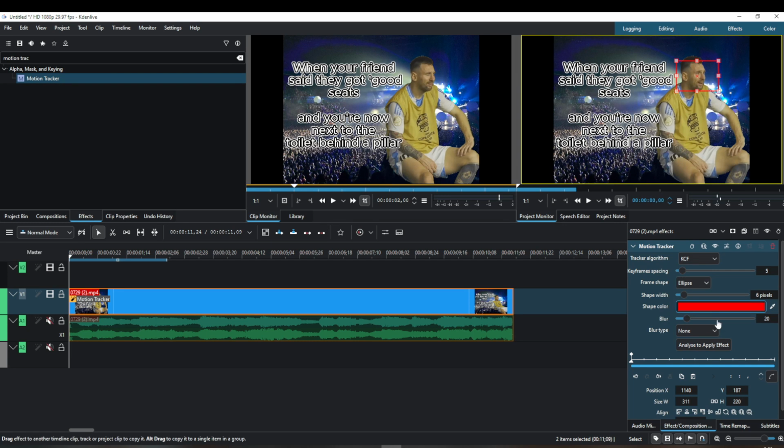When it comes to blurring, you'll need to increase the blur size and choose Gaussian blur to soften the object's appearance effectively. Gaussian blur is particularly useful because of how smoothly it blends, giving your project a professional finish.